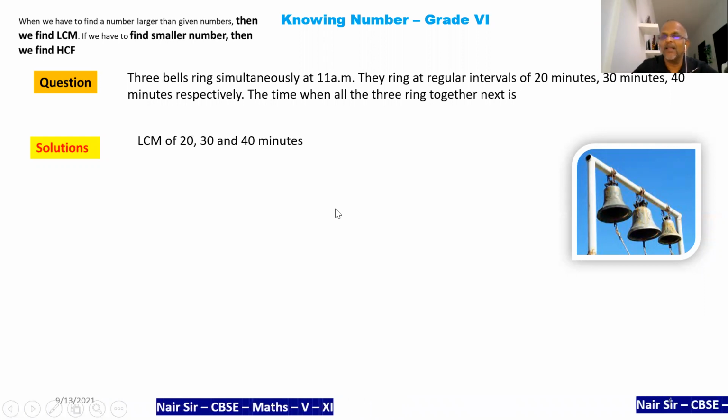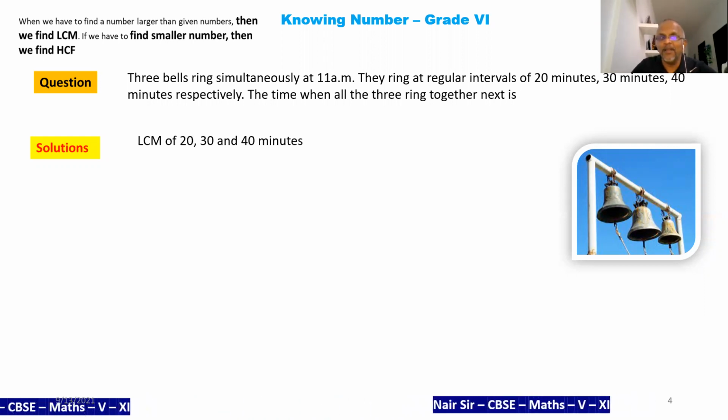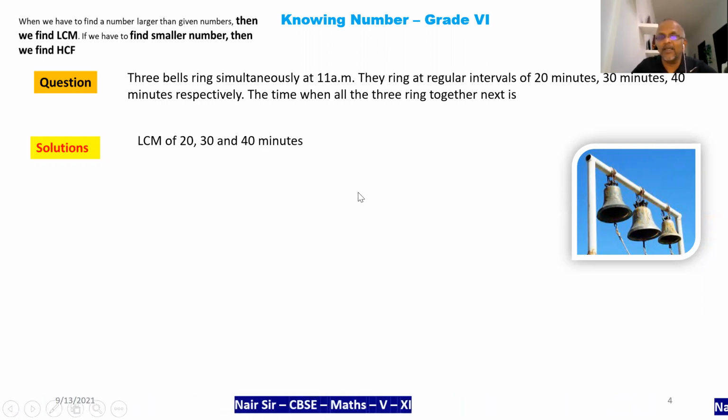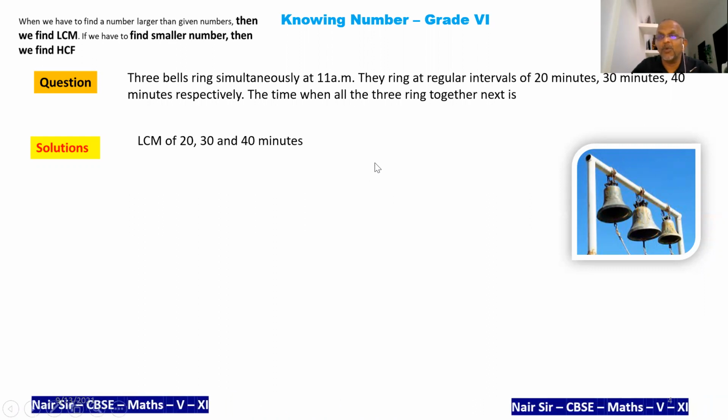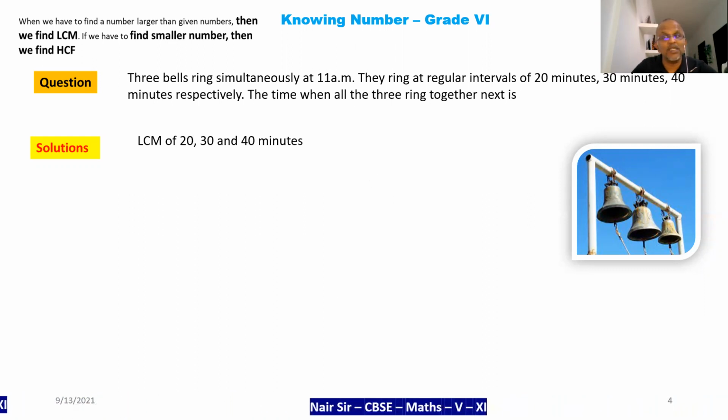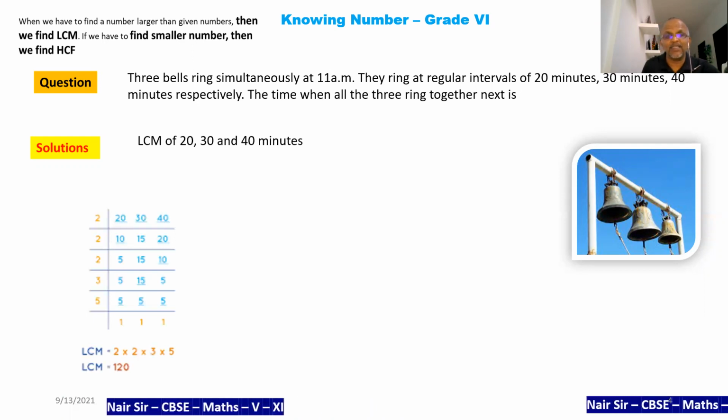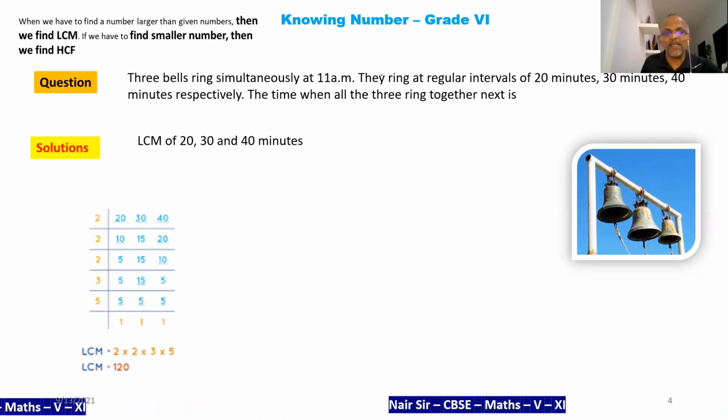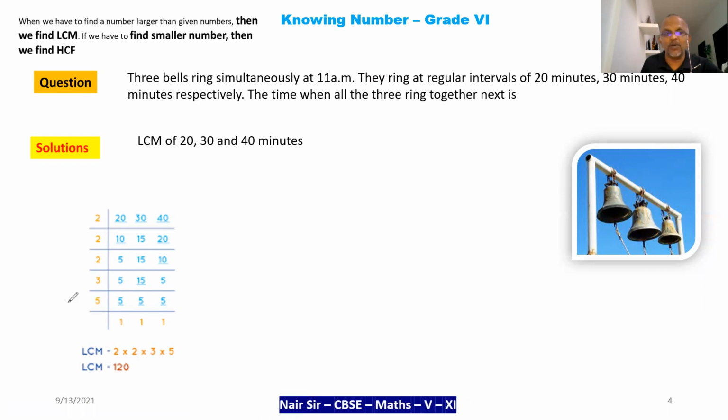Solution. We need to find the LCM of 20, 30, 40. And the unit that is given is time, so it is minutes. Now for LCM, there are some standard rules which you need to remember. 20, 30, 40, all of these are even numbers. 0 is an even number.